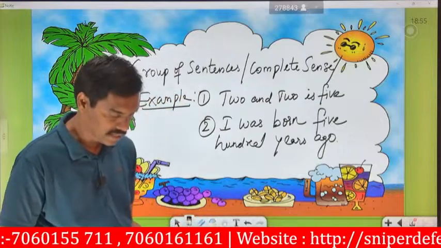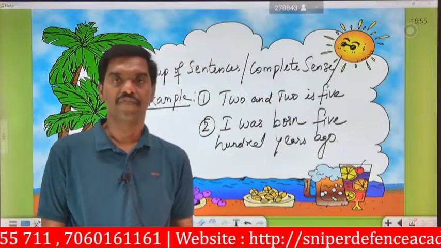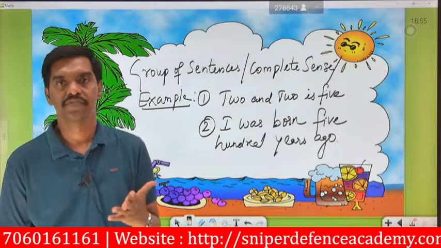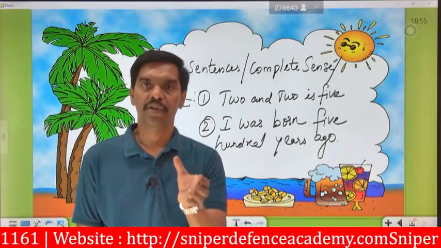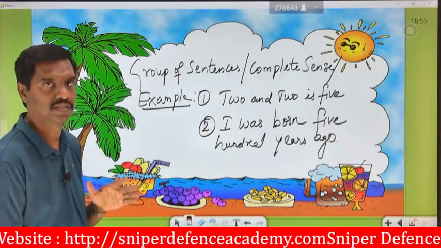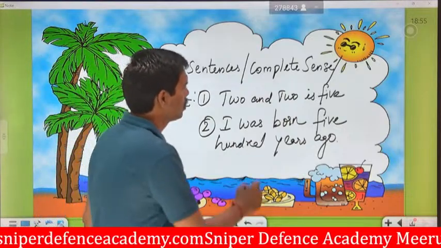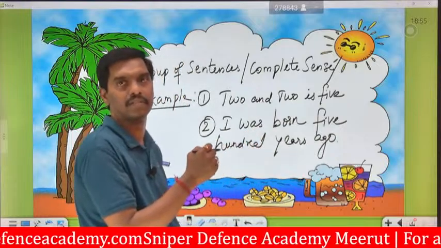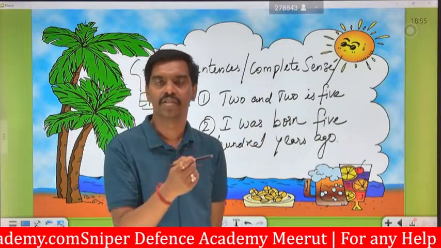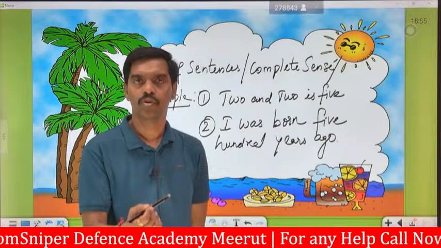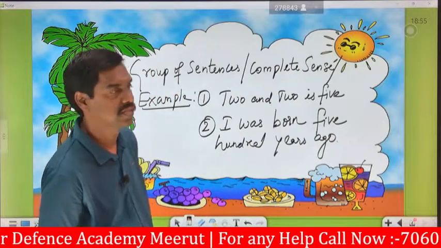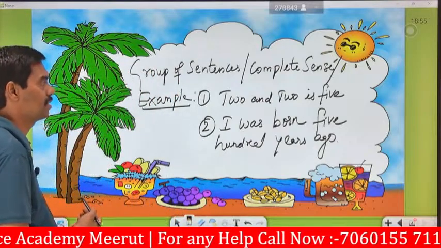So here what they are saying is that a group of words in terms of sentences with complete sense, here they have given two examples. One is 2 and 2 is 5. For example, they are saying that 2 and 2 is not 5. Okay. For the sentence, they are saying that it will be complete, whether it may be true or false. Okay. So that's why they are saying a group of words which is in terms of complete sense.